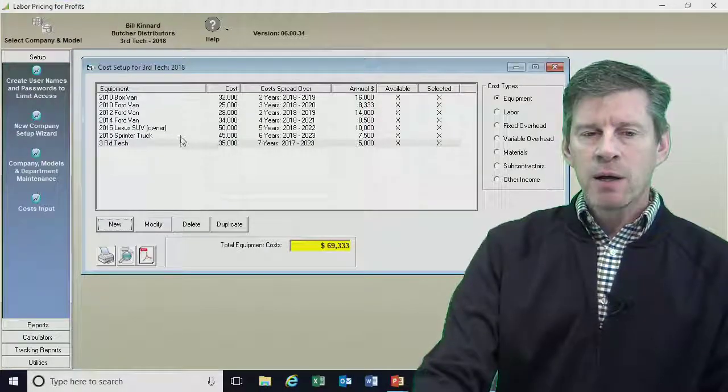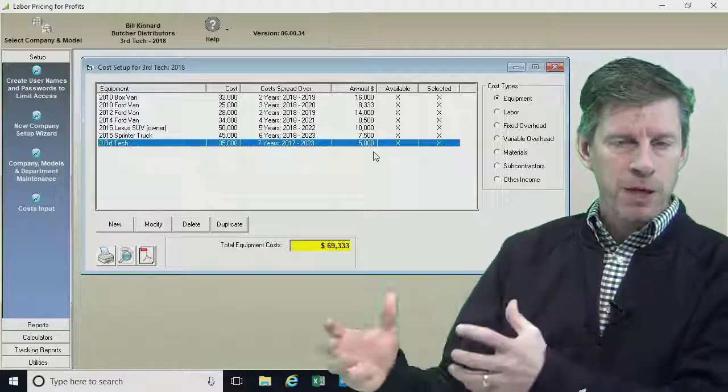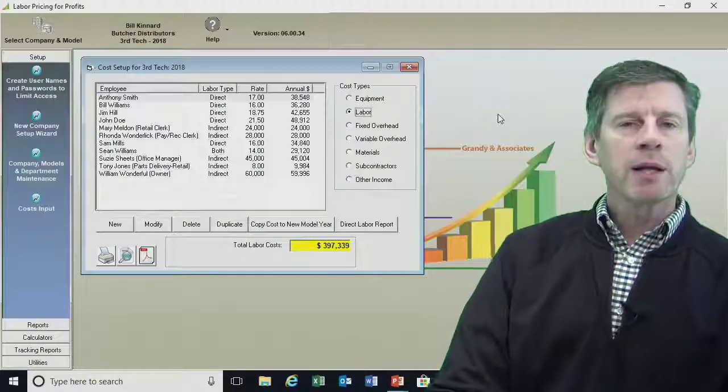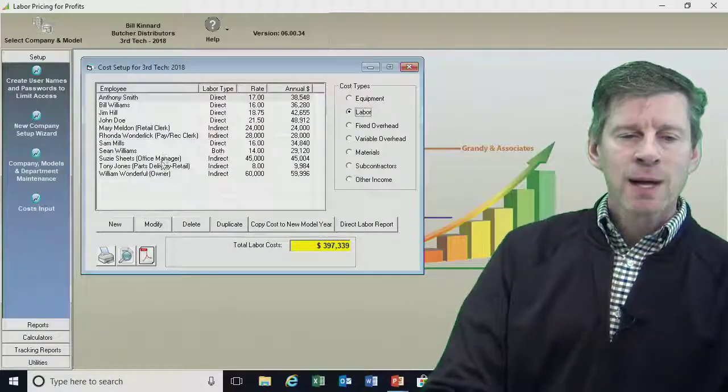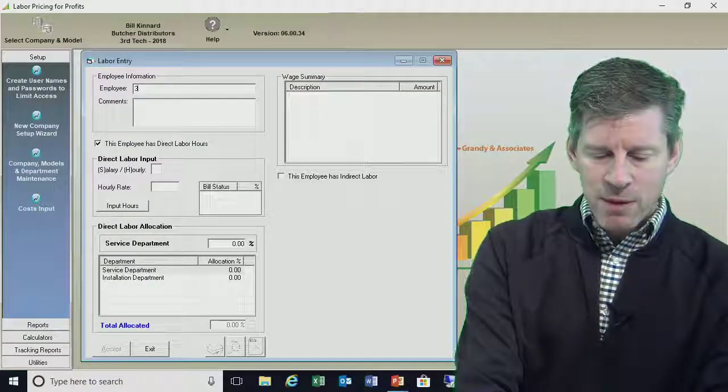We just entered in our third tech, that truck. We're going to build in $5,000 a year in equipment replacement costs to make sure that this makes sense for us. Now we can go to labor. So when I click on labor, on the cost types, again, I can simply hit New Technician. I'll call it one more time, Third Tech.